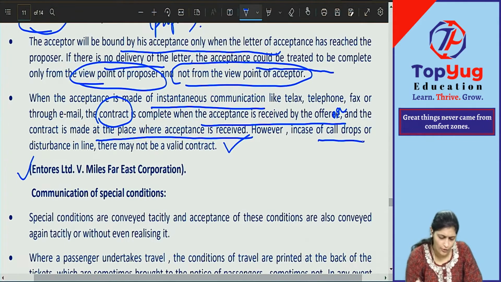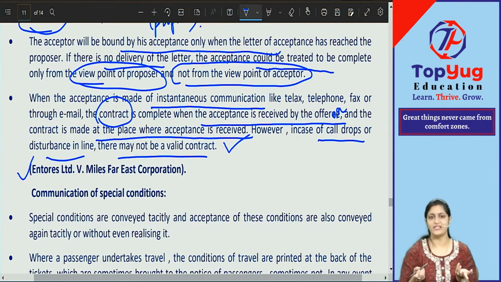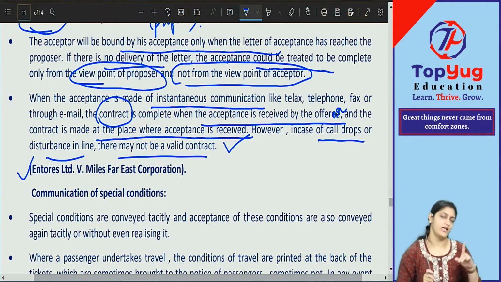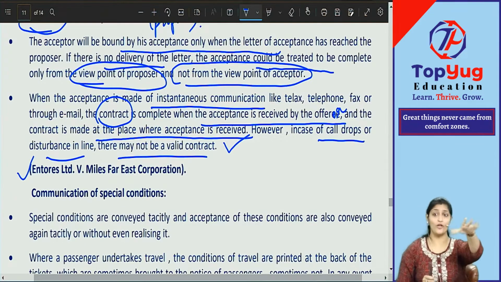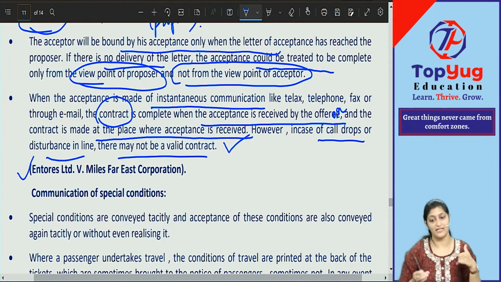However, in case of call drops or disturbance in the line, the acceptance may not be valid, obviously. Say, for example, I'm calling and telling you I want to sell you my bike for 50,000 rupees. You're saying, okay, which bike? That blue color bike. Yes, yes. We have discussed the terms and conditions. Now you are about to say, yes, I'll purchase. Before saying yes, the line goes dead. You are going on saying, yes, yes, I will purchase, I'm ready to purchase. But did your communication reach the other party? No. There is no response from the other party.